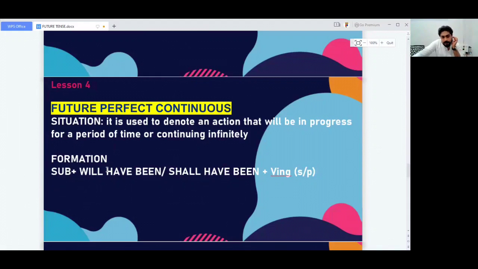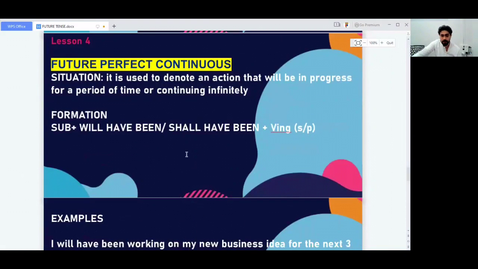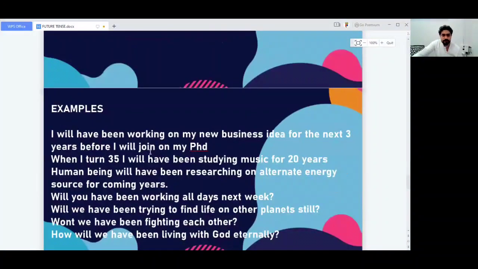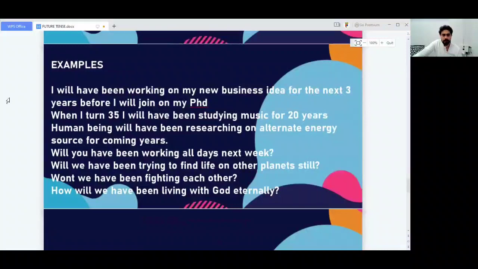Subject plus will have been or shall have been plus the ing form of the verb. If the subject is singular or plural, you can use will or shall interchangeably. No problem. And let's make some examples here. I told you we don't use this tense quite often, but sometimes people use it.